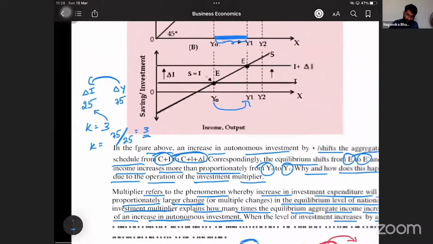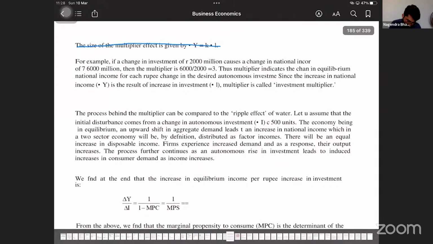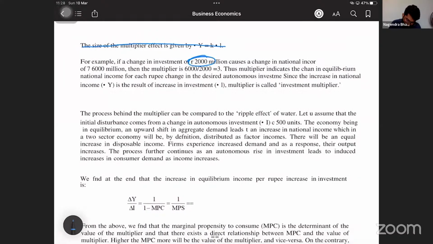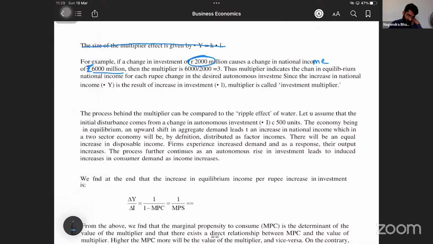So this is given here with one example. For example, if a change in investment of rupees 2000 million, that is delta I, causes a change in national income of rupees 6,000 million, that is delta Y. You have to calculate the multiplier.